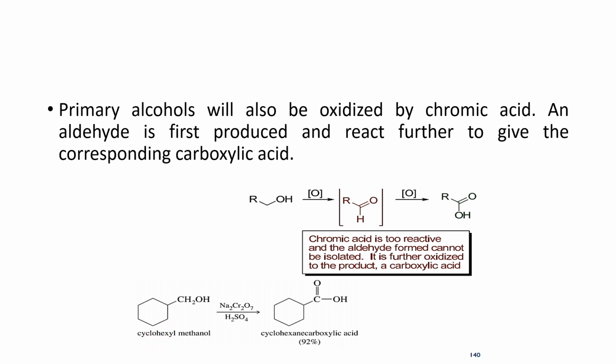This cyclohexyl methanol is responsible for the production of cyclohexane carboxylic acid, whose yield is 92%. This reaction occurs in the presence of sulfuric acid and Na2Cr2O7. So, the process that takes place in conversion of cyclohexyl methanol to cyclohexane carboxylic acid is oxidation of primary alcohol.